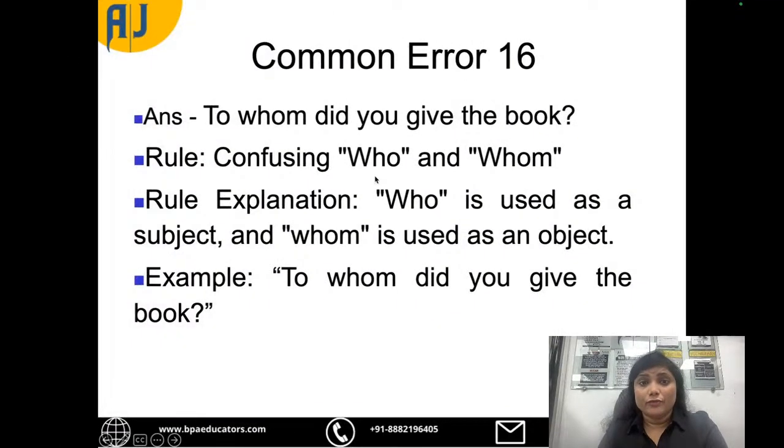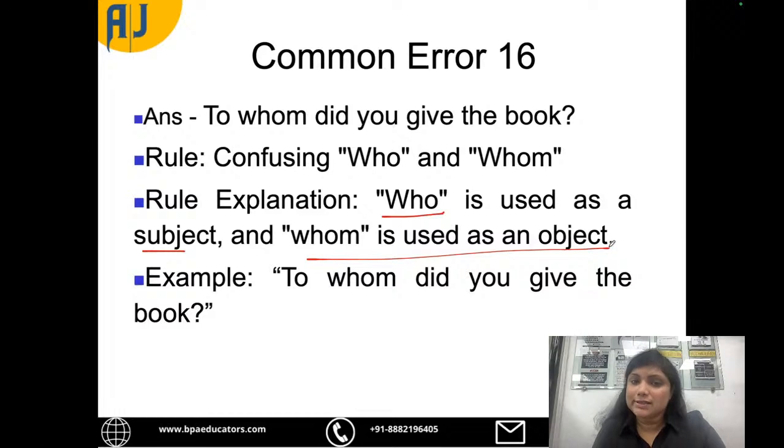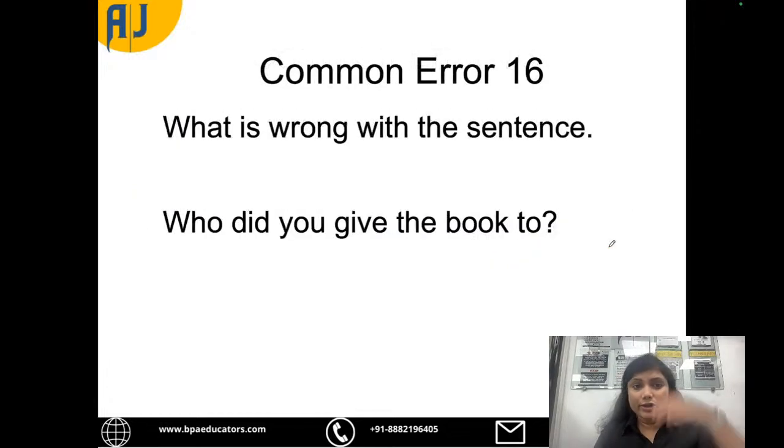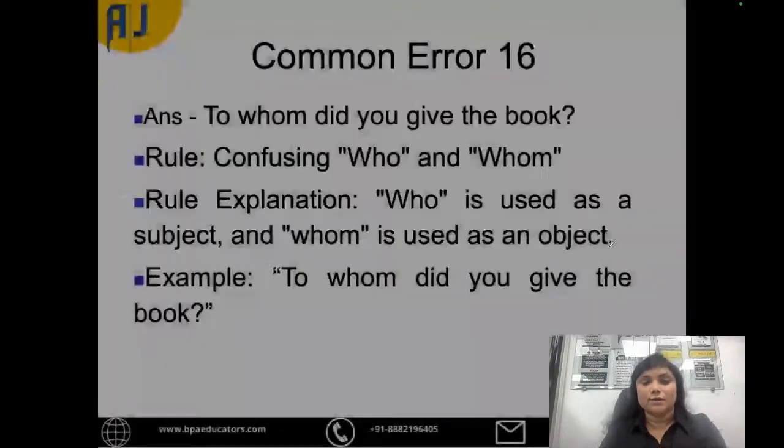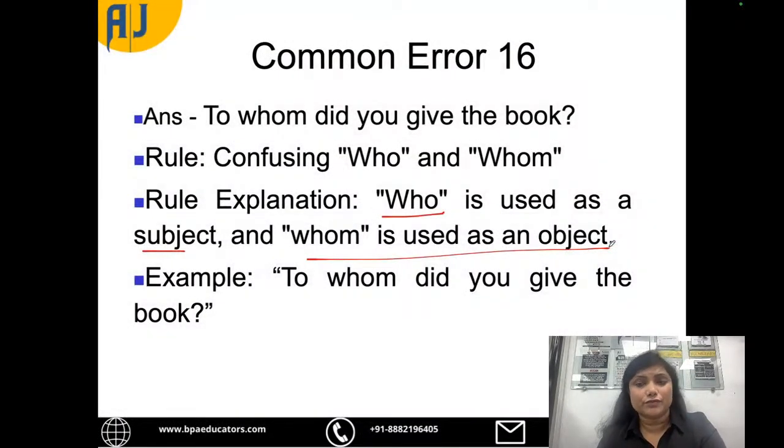Okay. Now, when to use who and when to use whom? So who is used as a subject and whom is used as an object. Okay? So who is your friend is correct, but whom is your friend is wrong, right? So who is in subject, whom is in object. So here when I mention who did you give the book to, who is an object here, right? So here it would be, to whom did you give the book, correct?